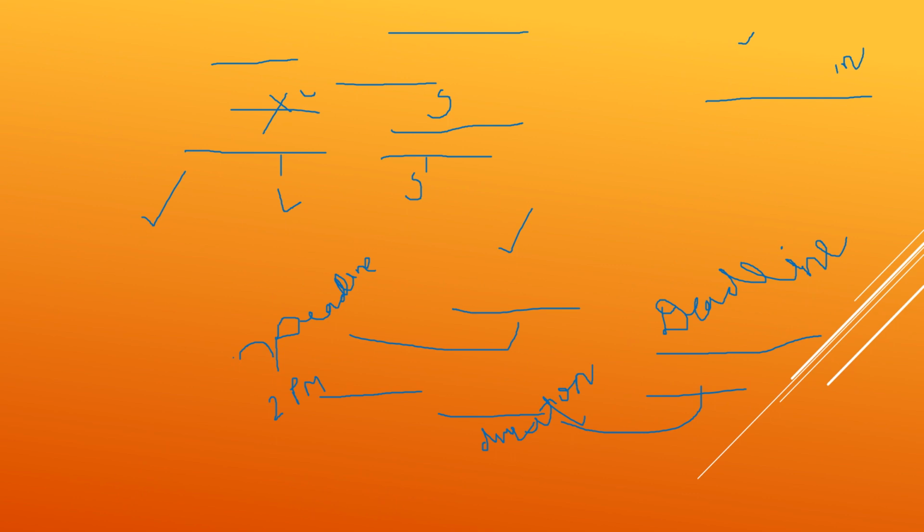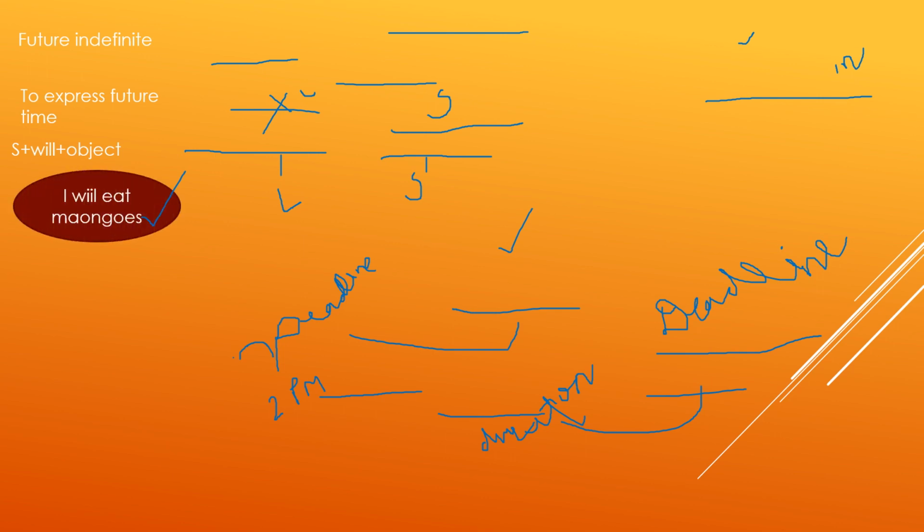Now let's discuss future with all its aspects. So first we have future indefinite tense. It expresses future actions, right? And its syntax or sentence construction is subject plus will plus object. I will eat mangoes. I will go to school tomorrow.